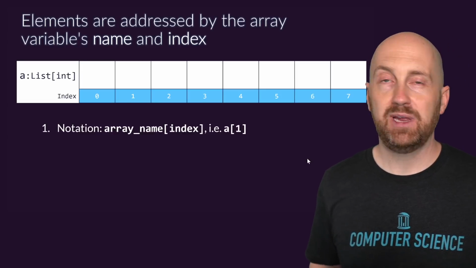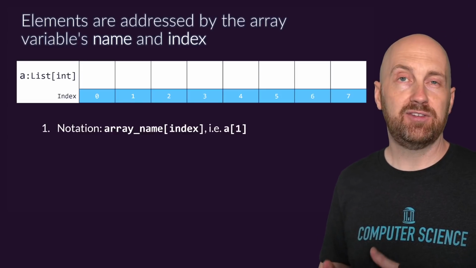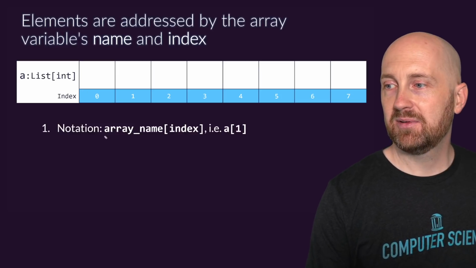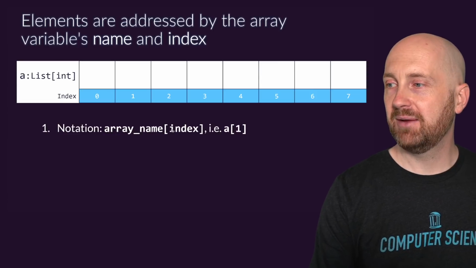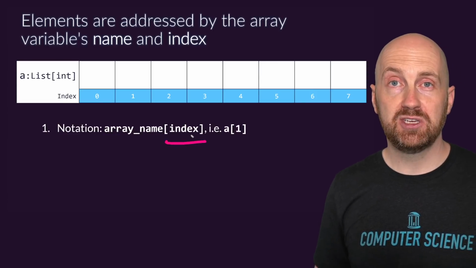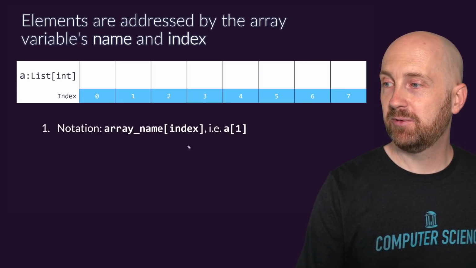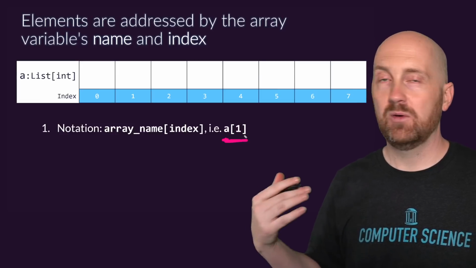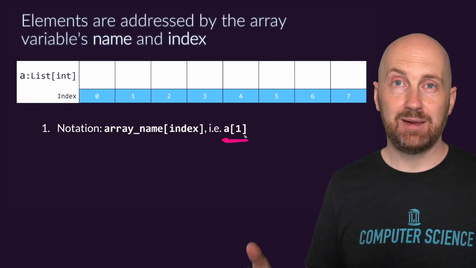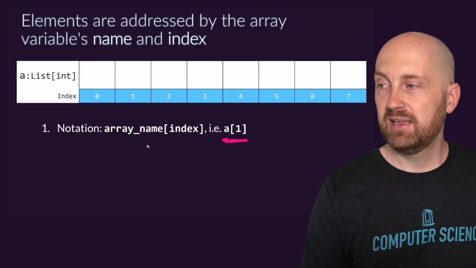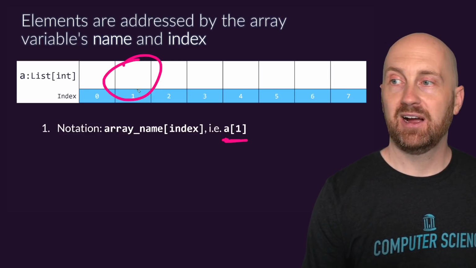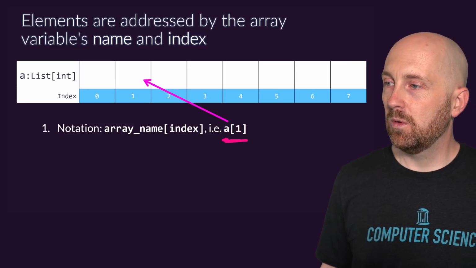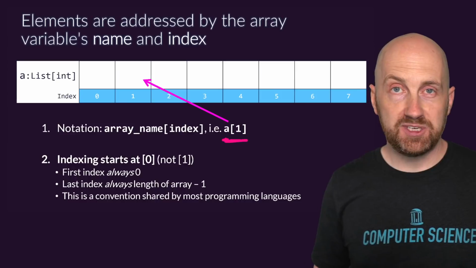So as I mentioned, when we have a list that is assigned or bound to a variable name, in this case you can imagine, let's call our list array underscore name, we can use this subscription notation to access specific elements, right? So if we had a list named A, index 1 would be the list's name A and the index 1, and that would refer to this particular item in our list A here, right? And we always start from 0 with our sequences.